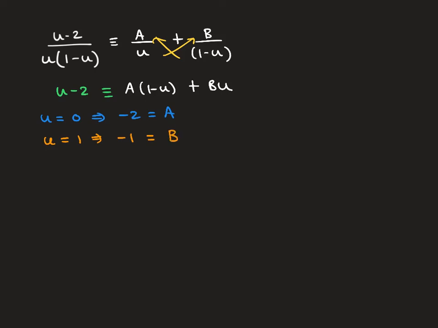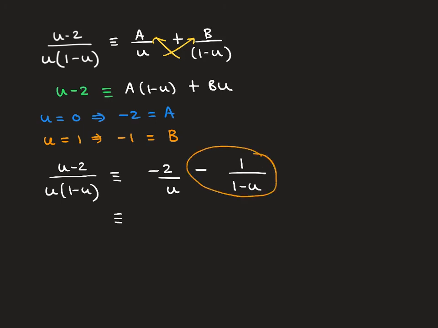So this then tells me that u minus 2 over u, 1 minus u, can be expressed as negative 2 over u minus 1 over 1 minus u. And I'm just going to tidy that up again by dealing with this here, incorporate the negative in, and we can rewrite that as 1 over u minus 1.